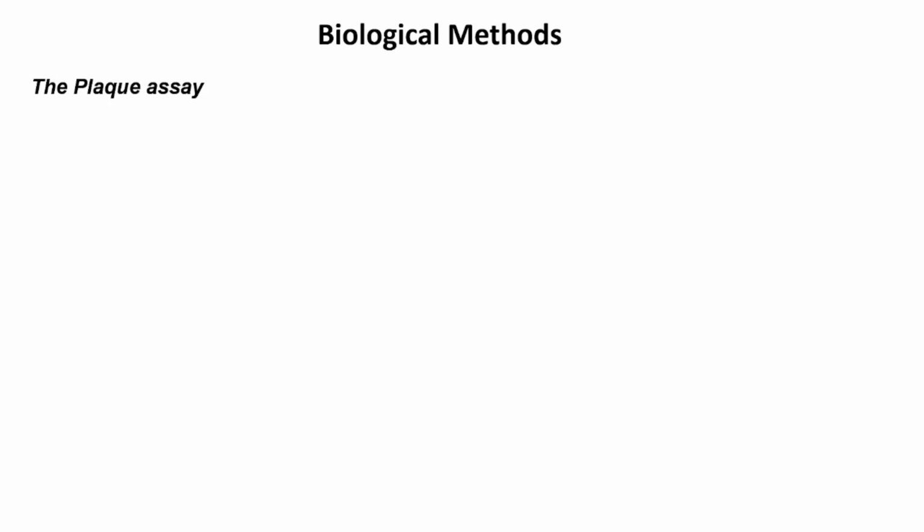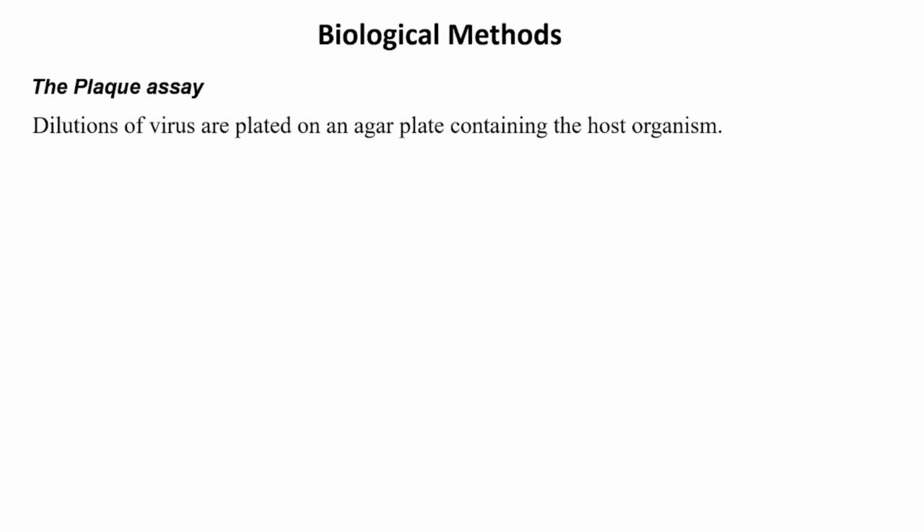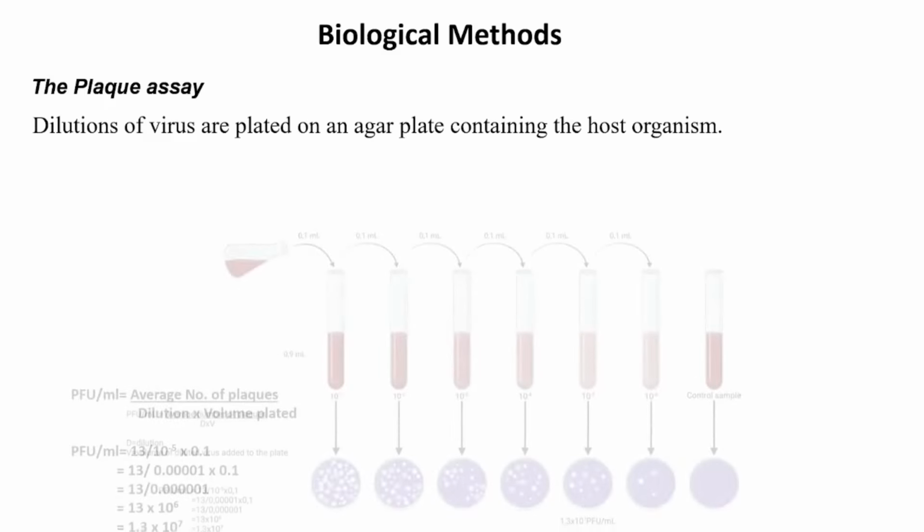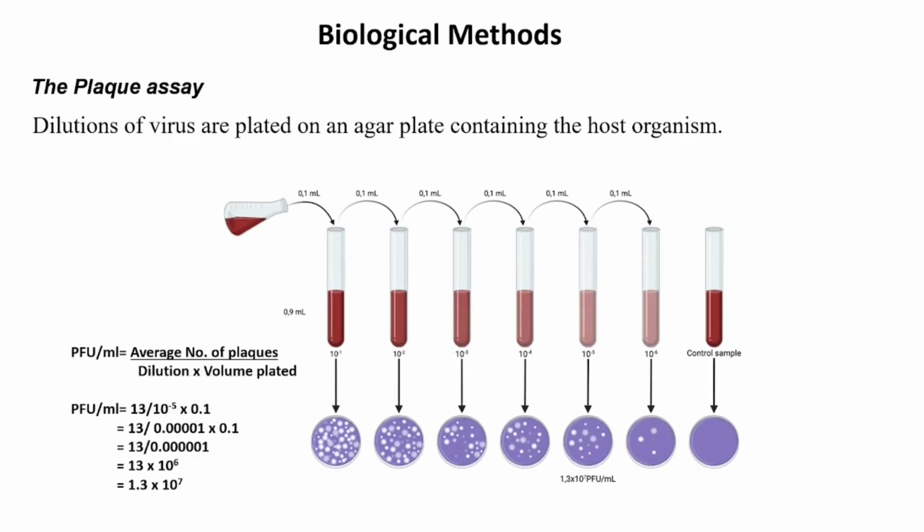It is the most elegant and most useful assay for viruses. The method of cultivation of bacteriophages can also be used for its assay. Dilutions of virus are plated on an agar plate containing the host organism. The virion infects the host cell and lyses it and produces the plaque. Each plaque is supposed to arise from one single virion.